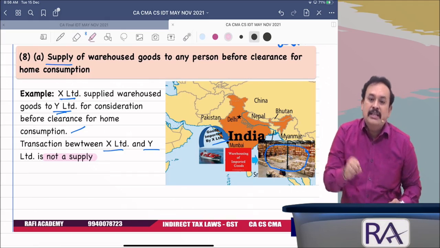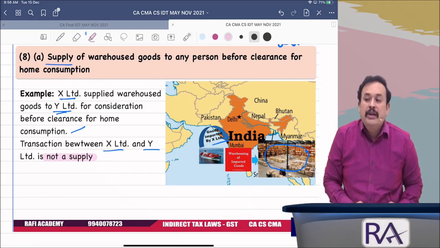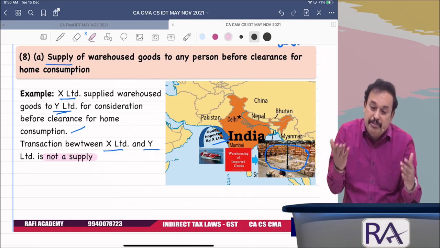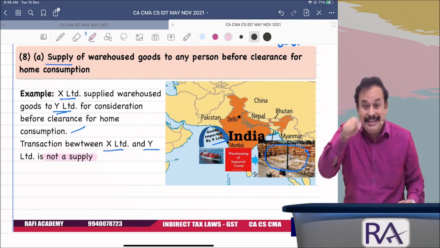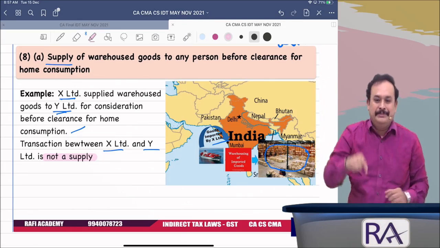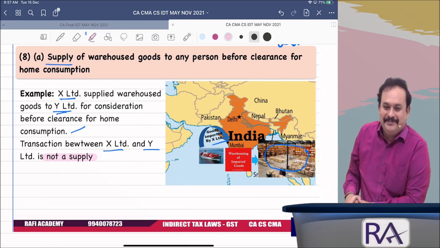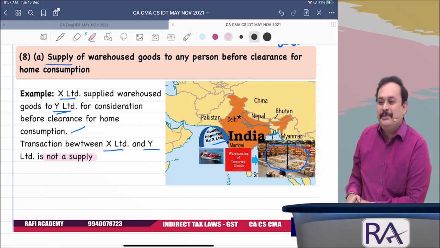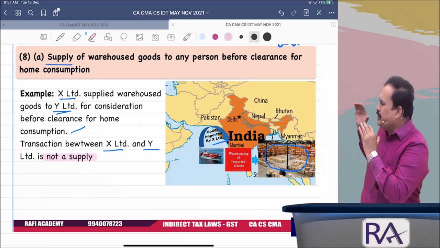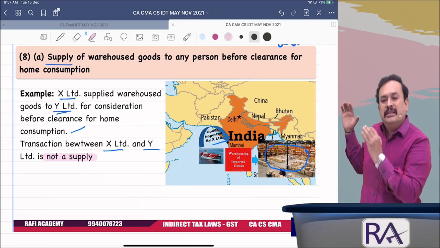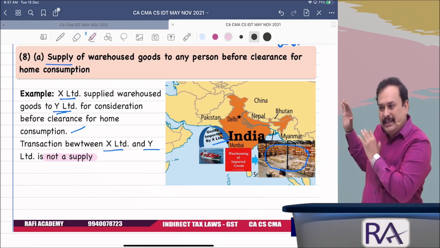That IGST will subsequently be settled between the Centre and the states as per the recommendation of the GST Council. Is it clear? Any difficulty, my dear friends? Good. So, with this, Schedule 3, point number 8, sub-point A is clear.